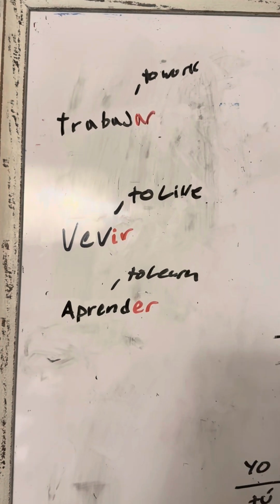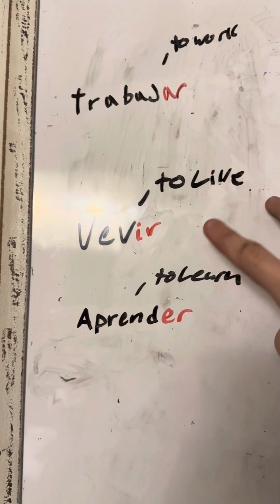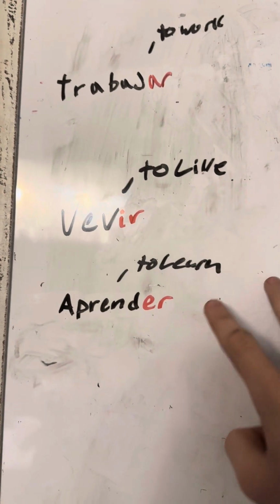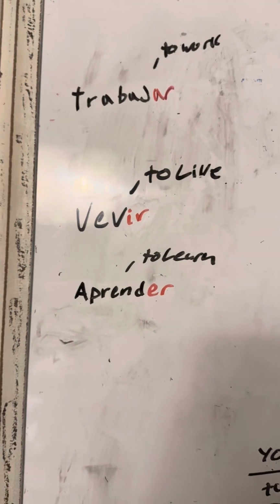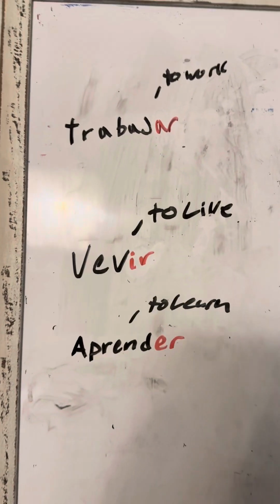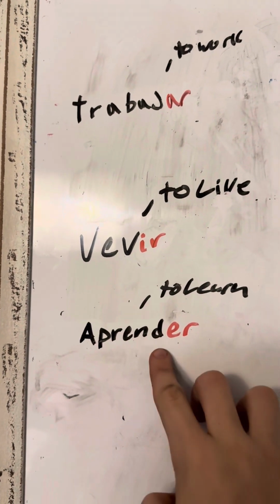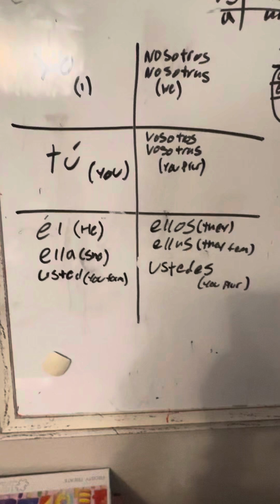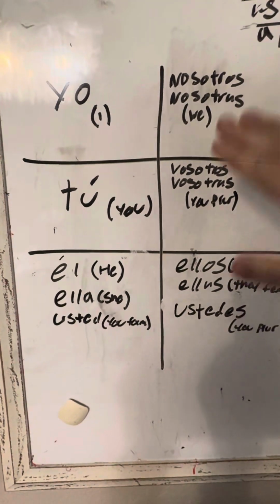In Spanish, we have different verbs, okay? We have trabajar, which means to work, vivir, which means to live, and aprender, which means to learn. Now, there are other verbs, but these are the ones I chose for this example. Trabajar ends with AR, vivir ends with IR, and aprender ends with ER. Before we understand how to conjugate these verbs, we need to remember this, okay?